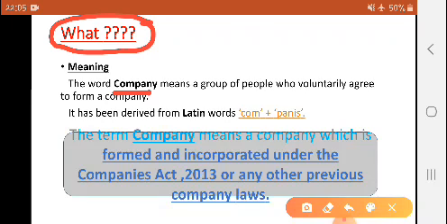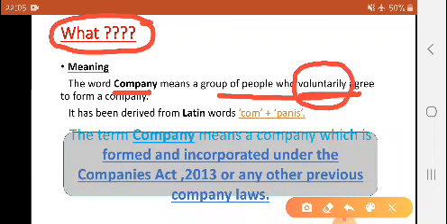So when we use the word in such a reference, company means togetherness. When we enjoy the company of any person, it means we are together with that person. Company means a group of people who voluntarily agree to form a company. Some people are together doing some activity, and they have agreed to voluntarily share their company.